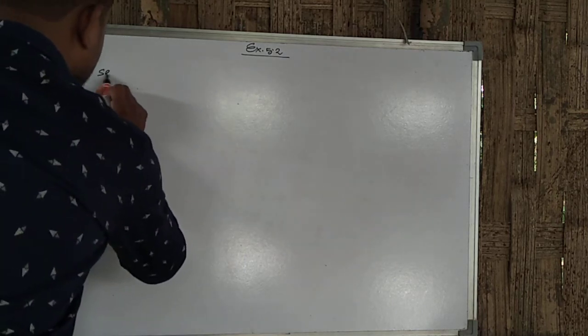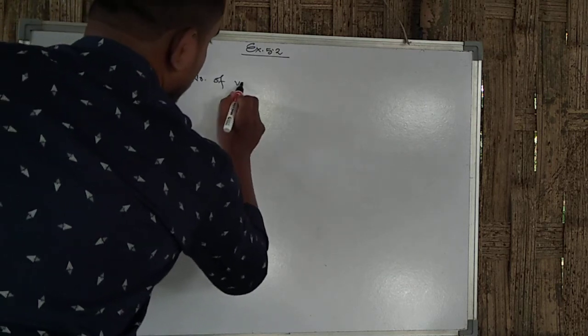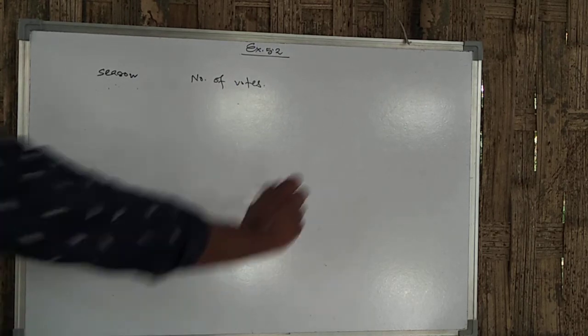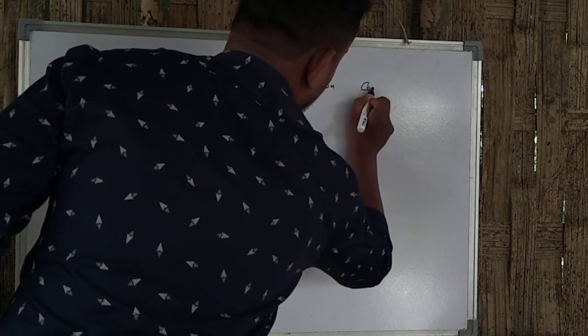So here we have to make a table. First season, number of votes, fraction and central angle.